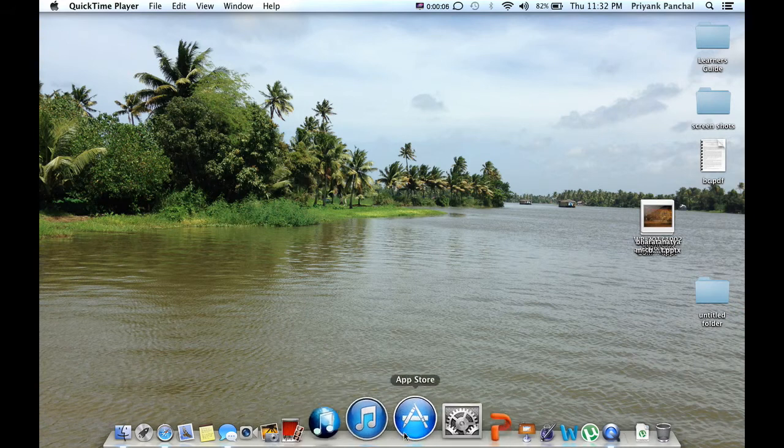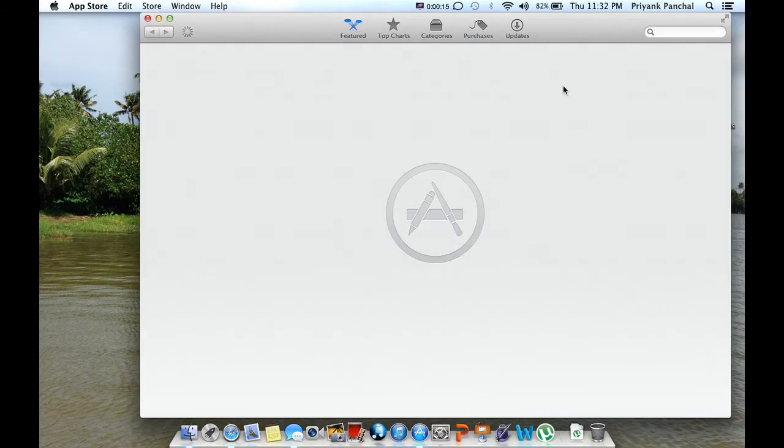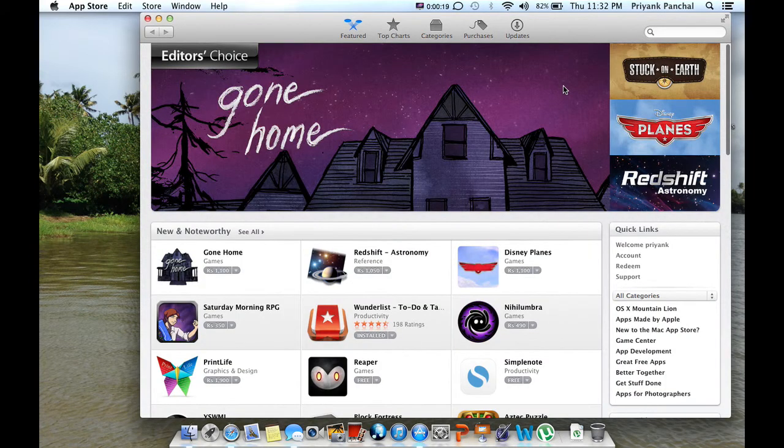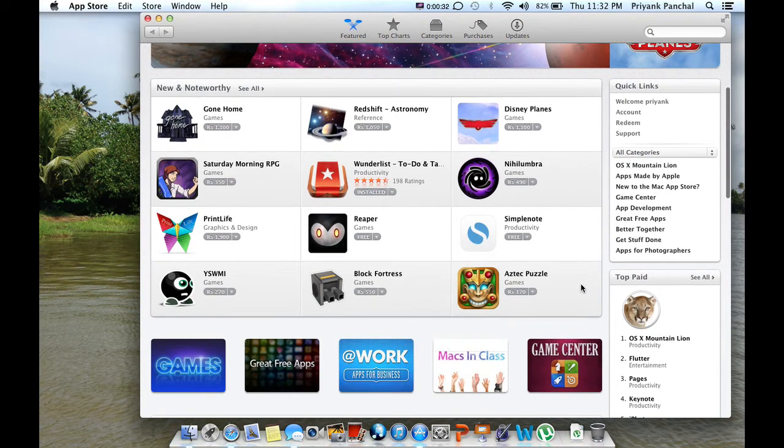Hello everyone, today I'd like to show you how to install applications on Mac. The best and the safest place to install applications on Mac is the App Store. Here is the App Store. Just go to that. App Store is normally a basic installing application on our Mac. It is the same as we use on the iPhone. It is not at all a hard thing. It is a very easy and very powerful App Store.